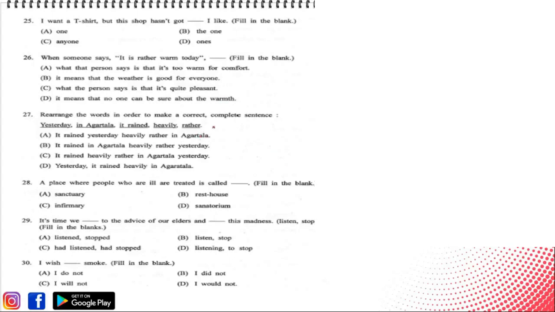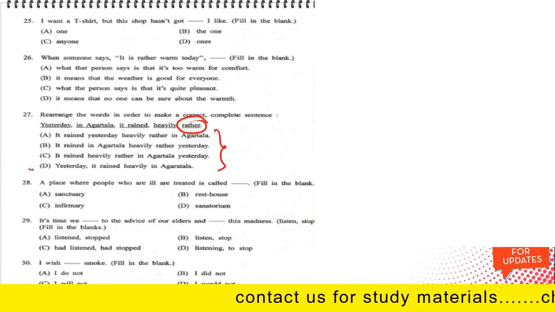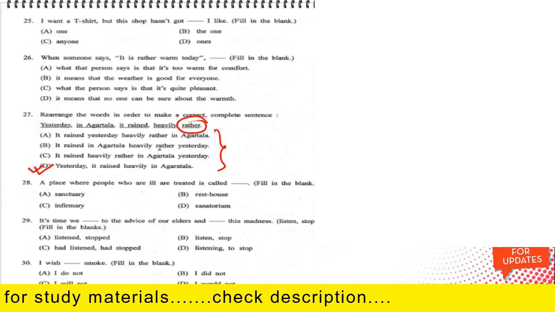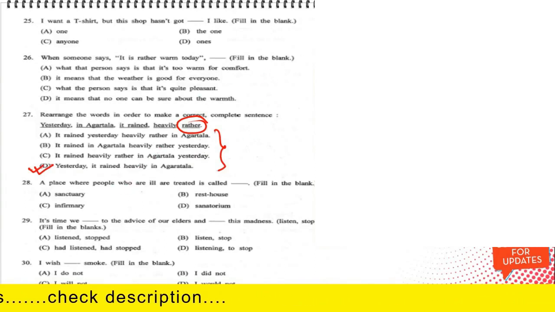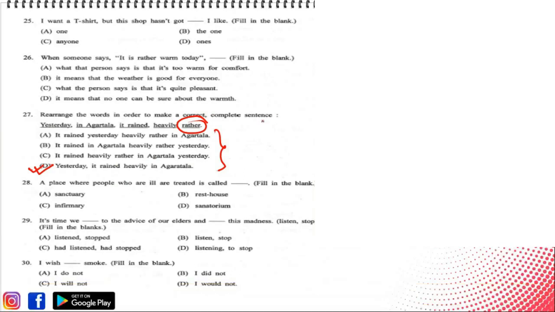It might happen that the word rather has been printed mistakenly. From the given four sentences, option D is the most suitable one. You could take that one out, but still the correct order would be: it rained rather heavily in Agartala yesterday.